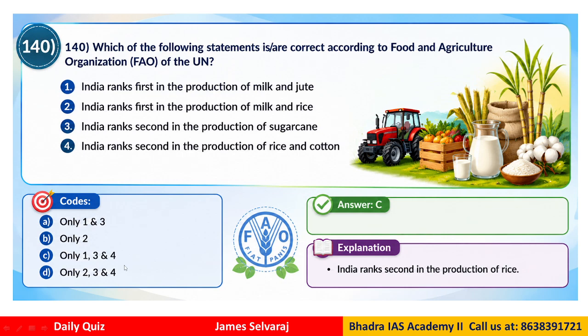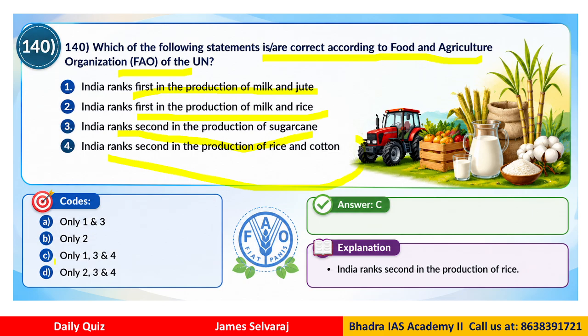Question number 140. Which of the following statements are correct according to FAO? Right? India ranks first in the production of milk and jute. India ranks first in the production of milk and rice. India ranks second in the production of sugarcane. India ranks second in the production of rice and cotton. So what is the correct option?